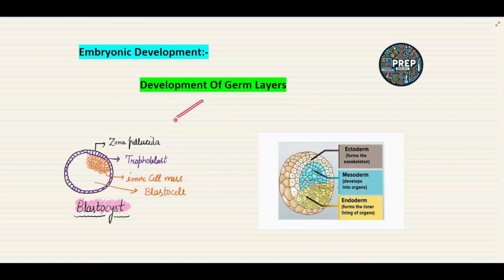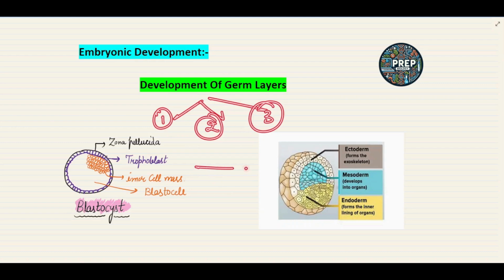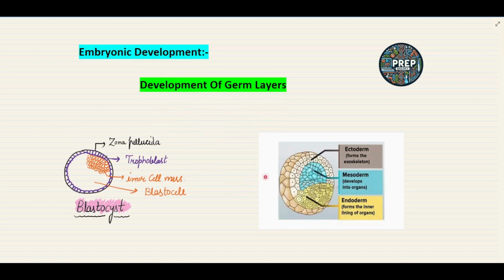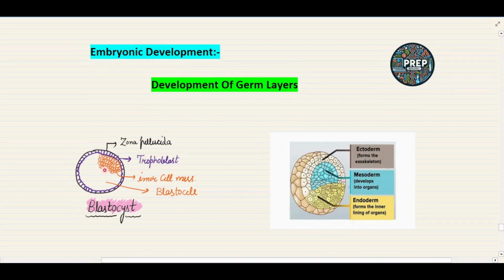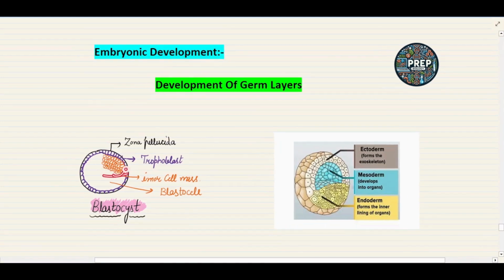Okay, so there are three germ layers that develop in the embryo. After the blastocyst, these three germ layers are formed. How are they formed? The inner cell mass differentiates itself and forms the outermost layer, that is called the ectoderm.